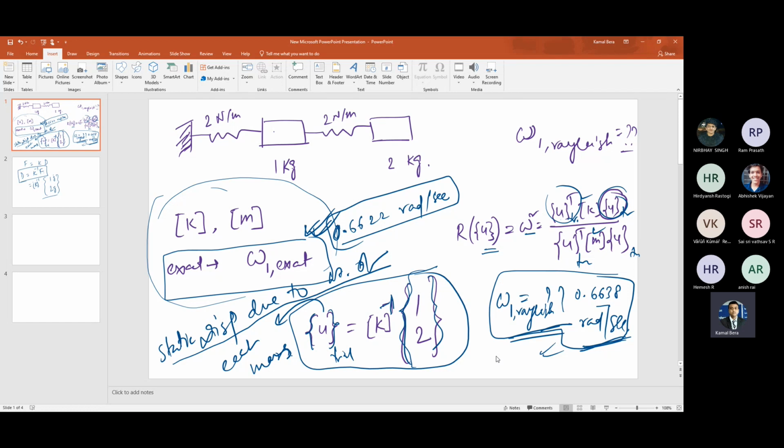As per the criteria, the Rayleigh quotient cannot be less than the lowest frequency. I mean, the quotient cannot be less than the lowest eigenvalue, because the quotient is omega square, right? Anybody not getting this and the exact 0.6622, we have discussed many times how to find the natural frequency and Rayleigh quotient. If you have any difficulty in any step, please tell me, because I will move to the next one. Since you are spending your time, I am also spending my valuable time here. So please ask me if you have doubt. Otherwise, the doubt will remain a doubt.